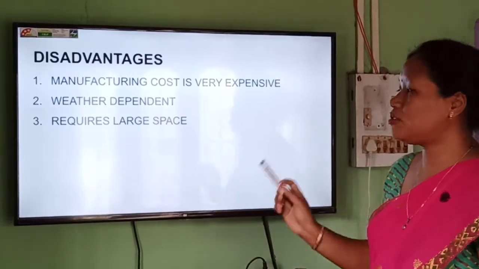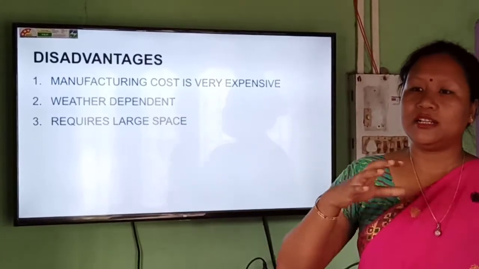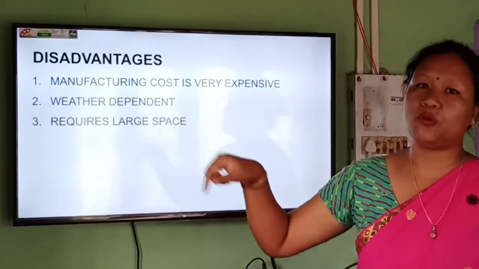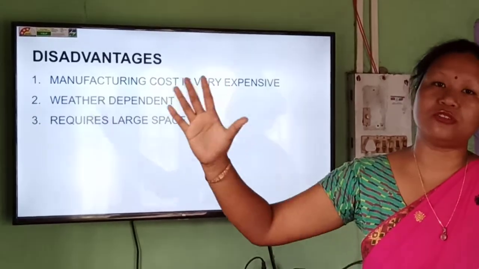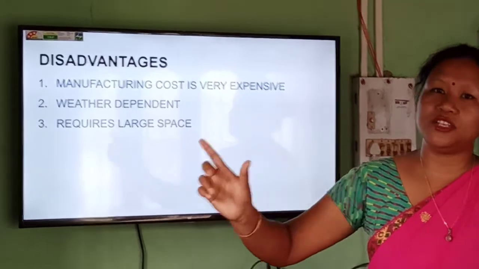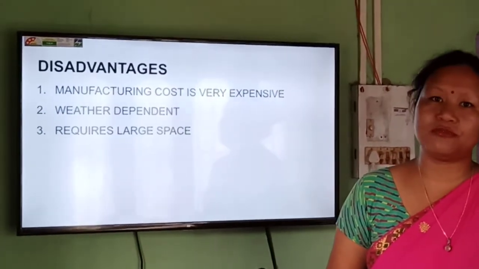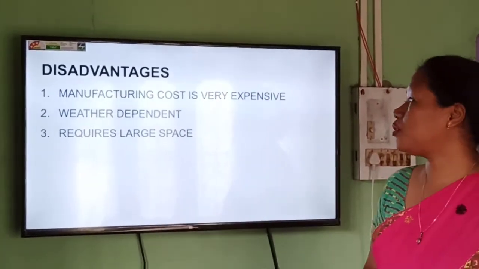And this project also requires large space, because different panels should be connected to one another, and for that connection also silver metal is used, and silver is also a very expensive one. So that is why this project is expensive.